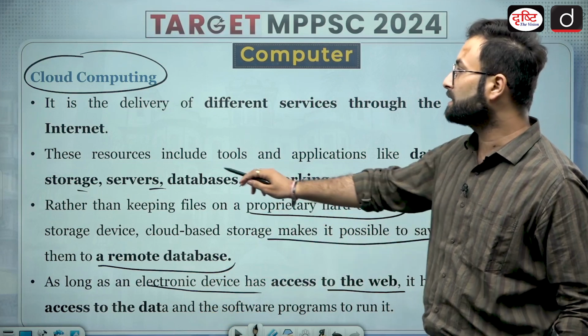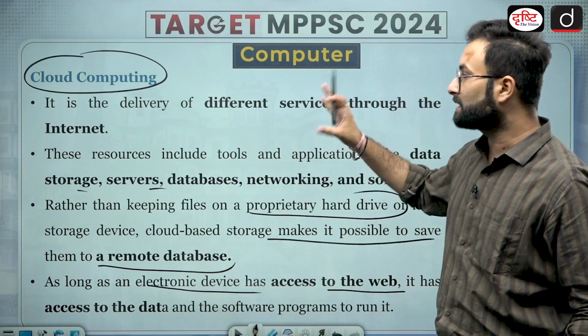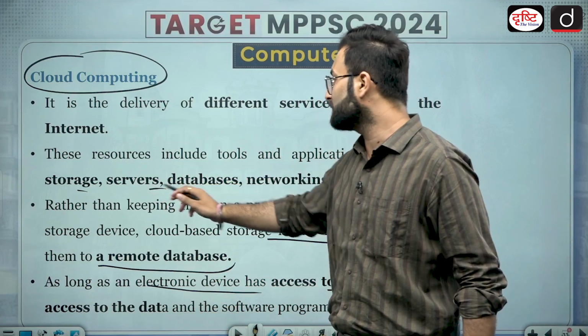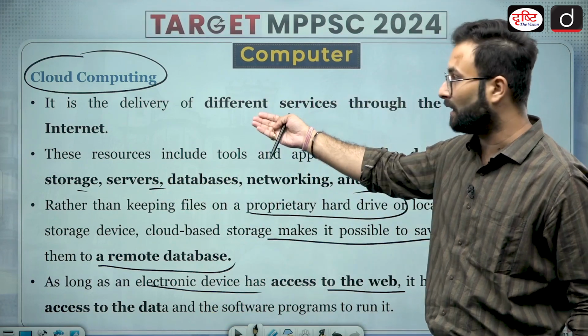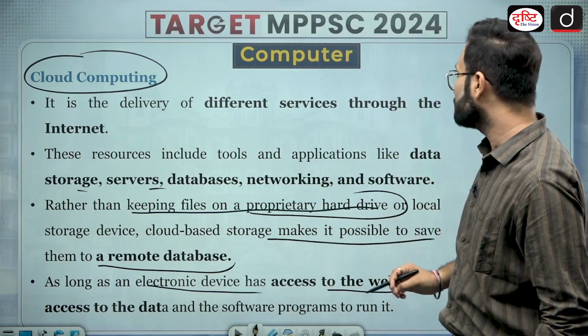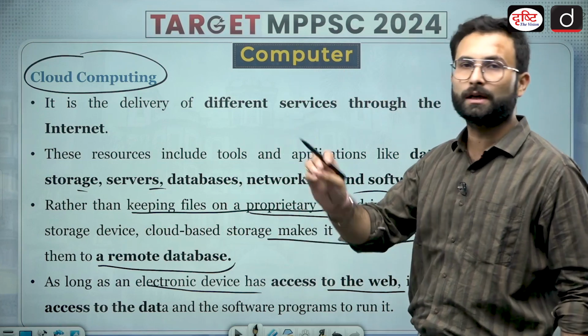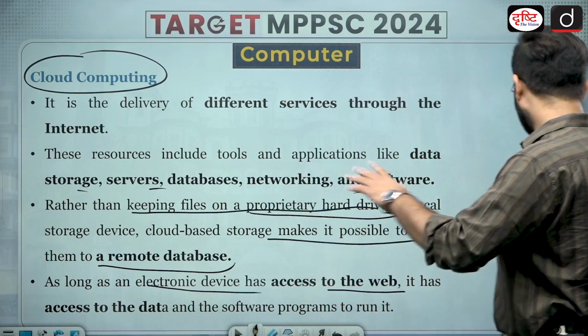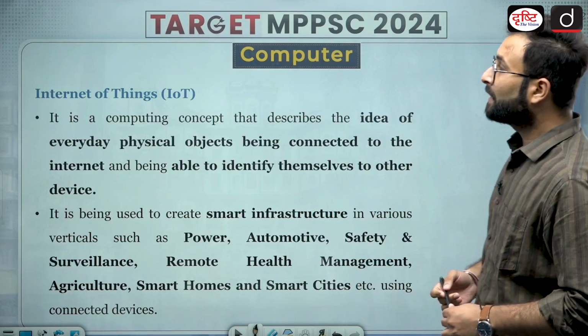Okay, so here you can see that there are different services like storage, servers, database, etc., which are used in cloud computing. Rather than keeping files on proprietary hard drives or local storage, you will go for a remote database. Okay, now moving further, Internet of Things.